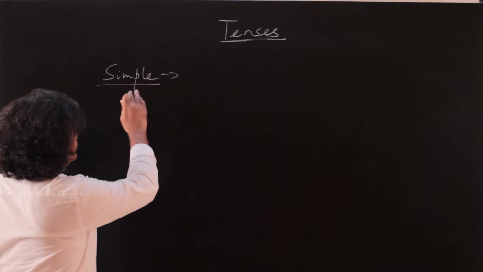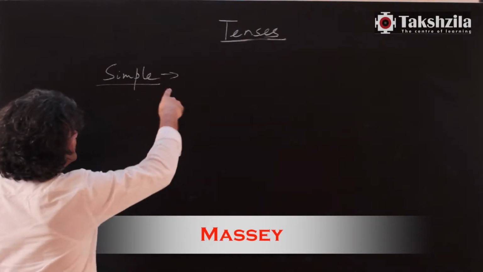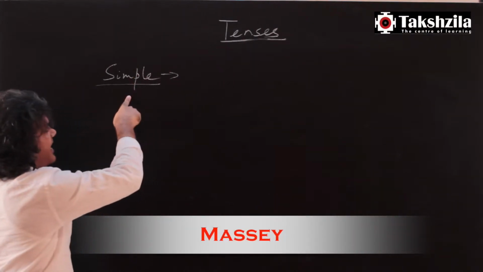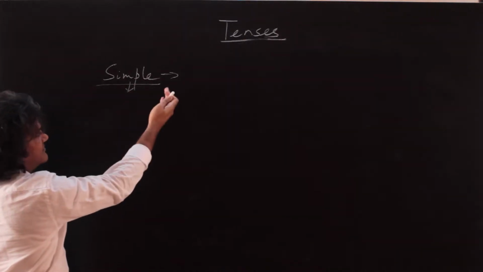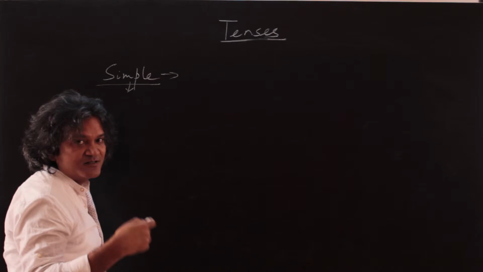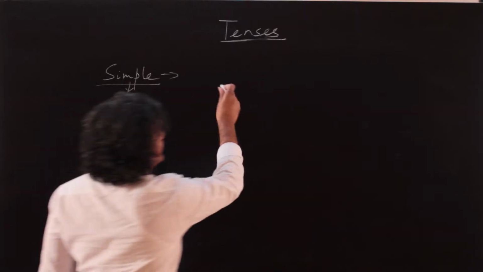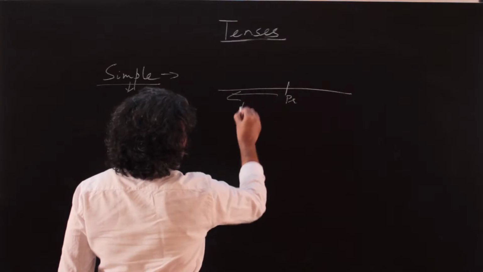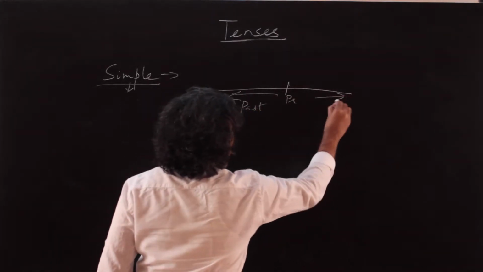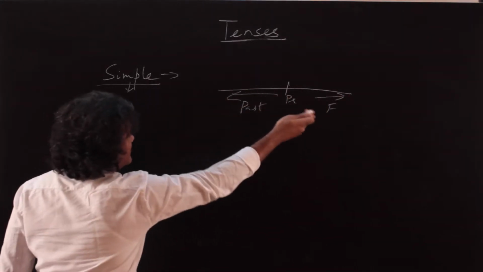So first one, simple. Remember, a tense tells me the time of the action and an aspect tells me the state of the action. So what state does the simple aspect denote? And simple will apply to each tense, okay? So present, which is right now, before present, past, and after present, future, okay? So simple will be for each one.